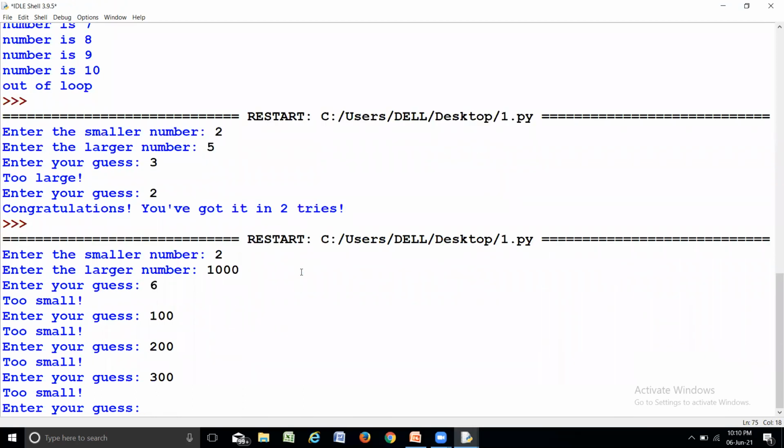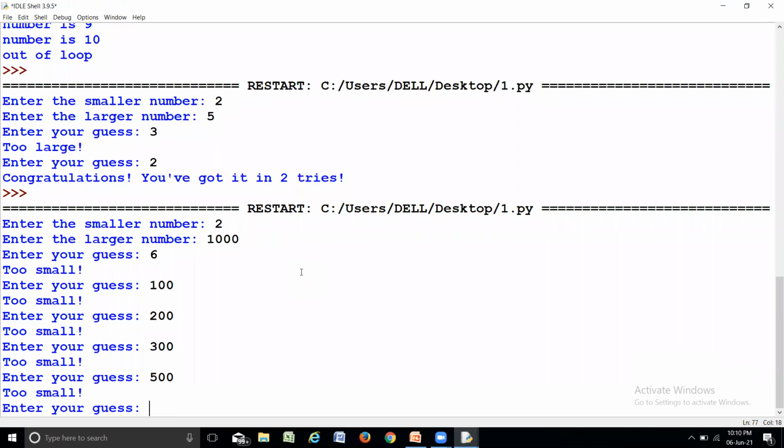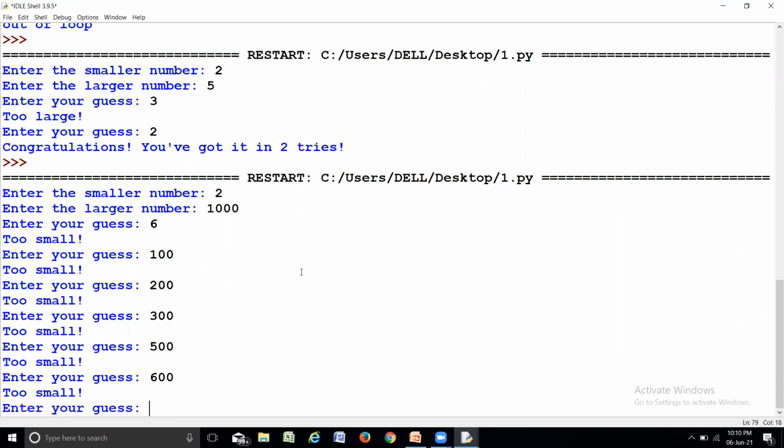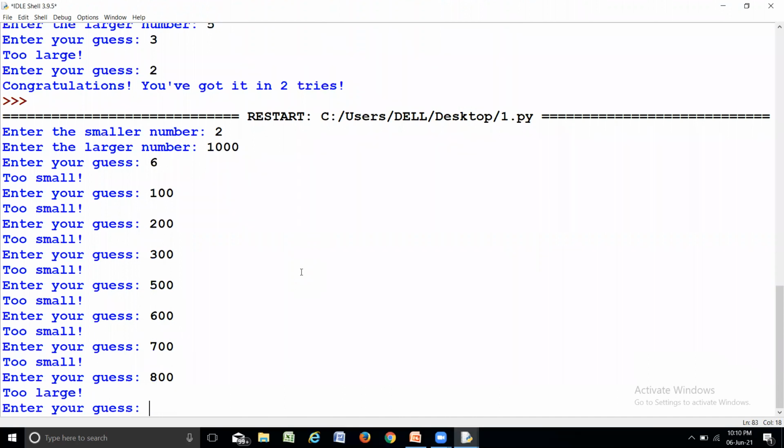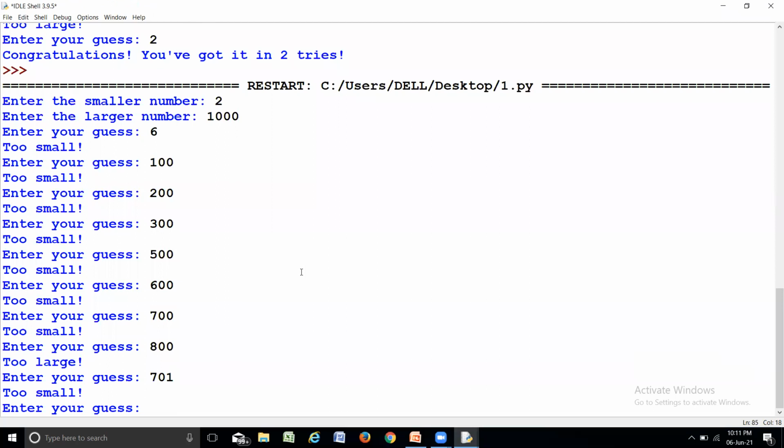I'll give 300, too small. 500, too small. Okay, 600, too small. 700, too small. 800, too large. So it is definitely between 700 and 800. So you need to test the values from 701 to 800. Somehow you will reach that number. Okay, let me give randomly.